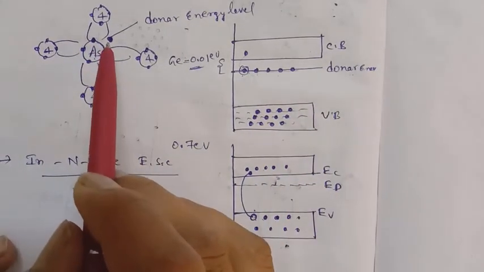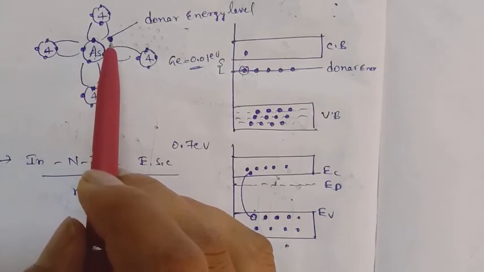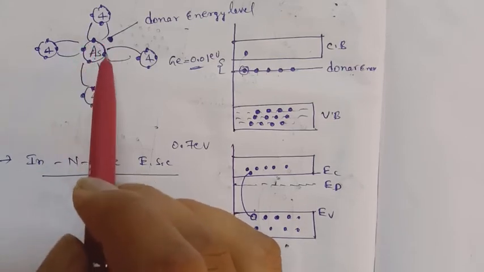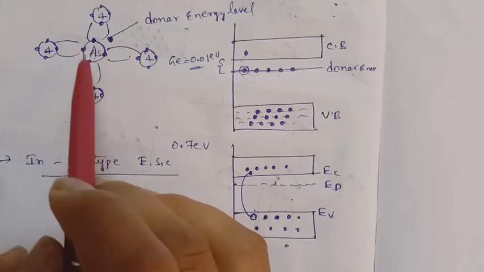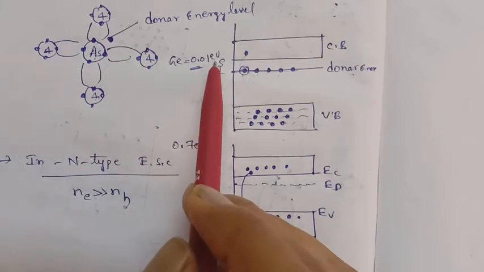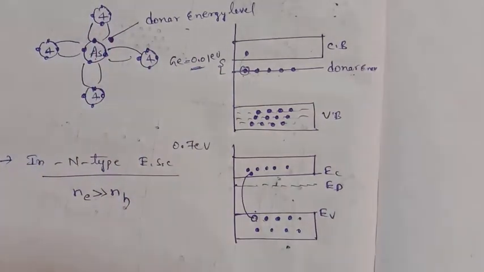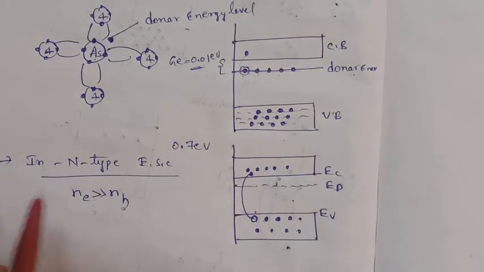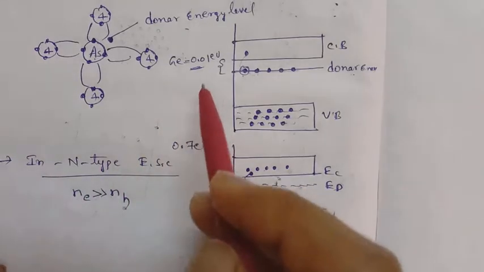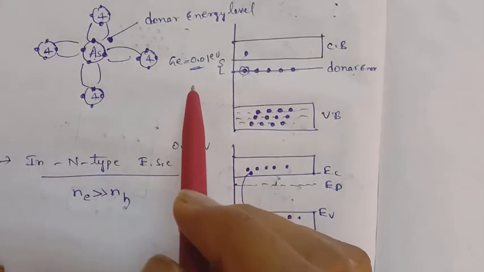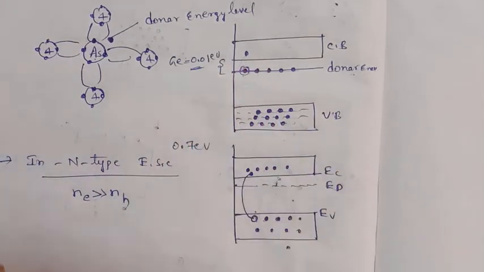This one extra electron does not form any bonding, but makes one weak interaction with the parent atom. By supplying very little energy, 0.01 electron volts, these electrons are shifted to the conduction band. That's why with very little energy you are creating free electrons in the conduction band. But in an intrinsic semiconductor, at 0.7 electron volts we create the free electron, whereas in an extrinsic semiconductor, with very little energy we create free electrons.